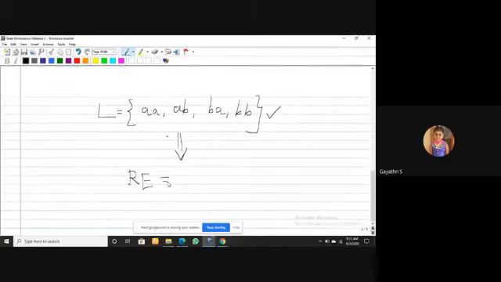So this is the language of the set of all strings whose length is exactly 2 over the alphabet sigma equal to {a, b}. So what is the regular expression for this language?